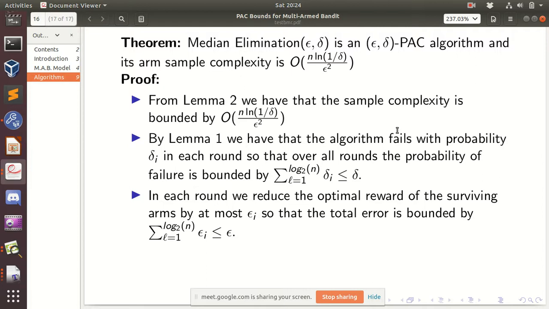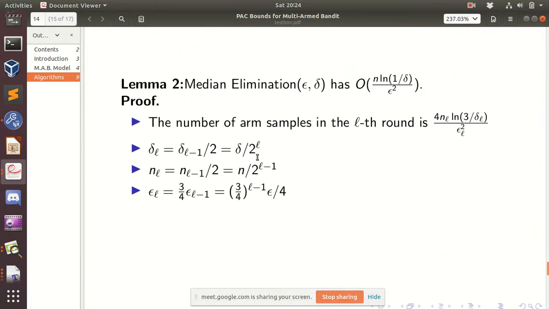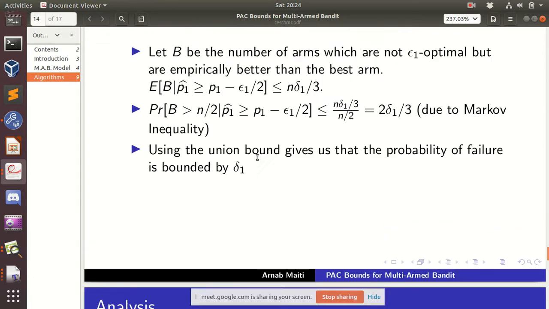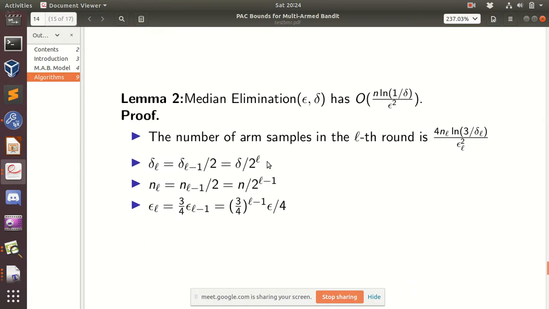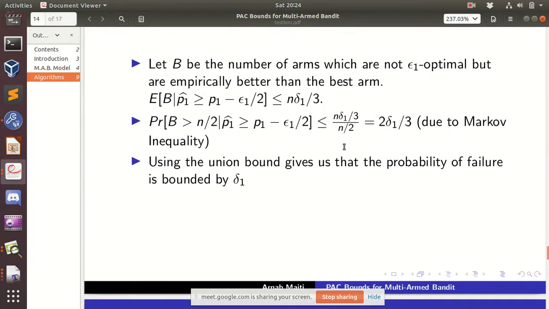If anyone has any other queries, they can tell me. So in the analysis, which part actually? The analysis of this algorithm, where you show that at each step you eliminate half the elements, and by Markov's inequality. Yeah, this thing.